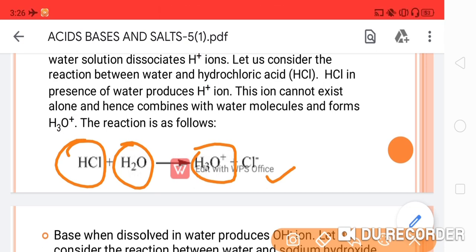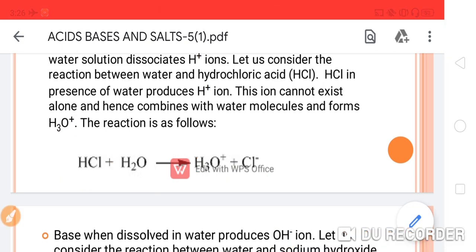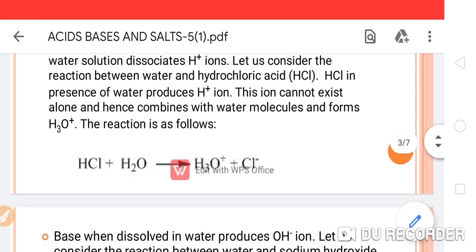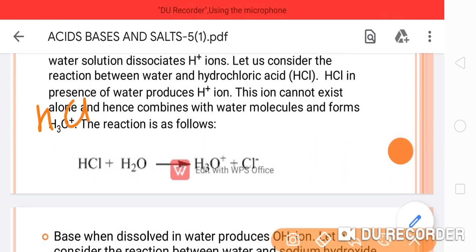Okay, if we talk about its reaction, let's see how this reaction is going on. As we know, when you dissolve HCl inside water, it will convert into hydronium ion.